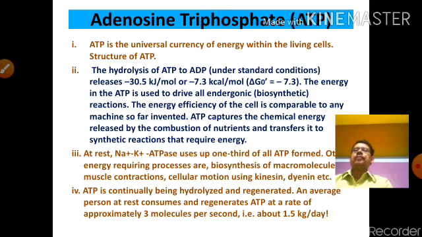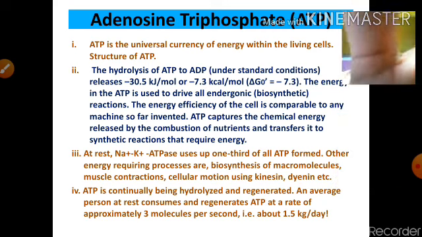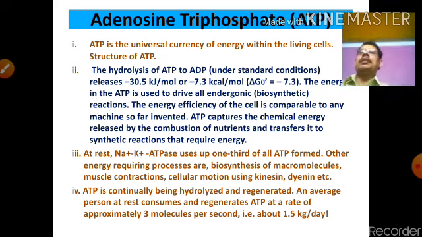The energy of ATP is used to drive all the endergonic biosynthesis reactions. The energy efficiency of the cell is comparable to any machine. ATP captures the chemical energy released by the combustion of nutrients and transfers it to the synthetic reactions that require energy. So ATP is a very high energy compound. At rest, sodium potassium ATPase uses about one third of all ATP formed, and other energy-requiring processes are biosynthesis of macromolecules, muscle contraction, and cellular motion using kinesin and dynein.